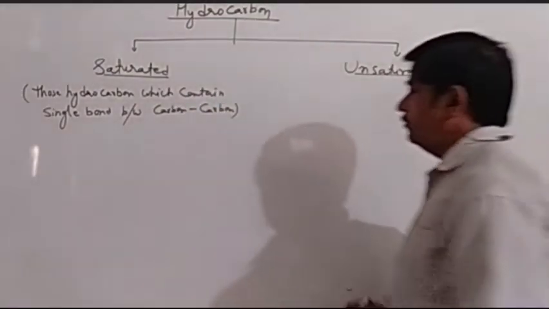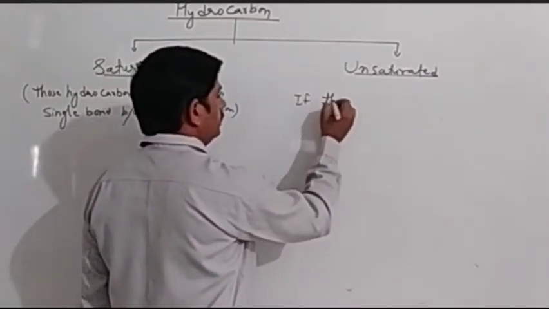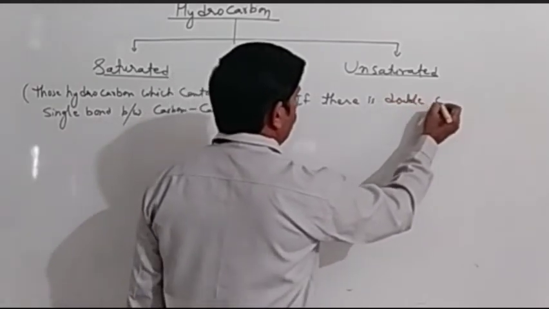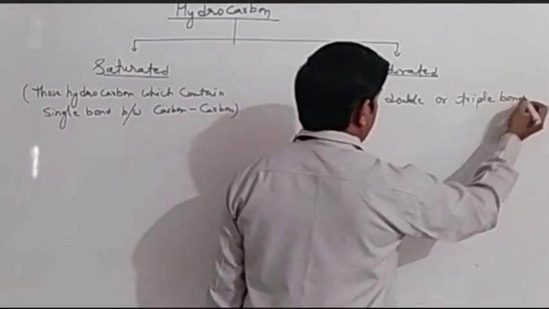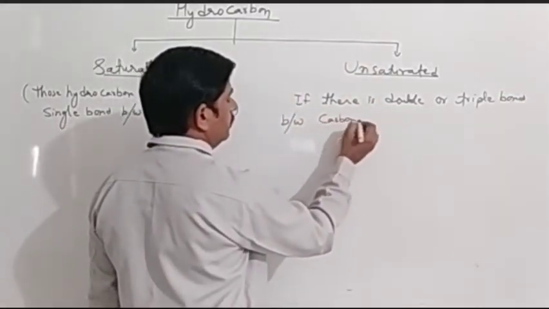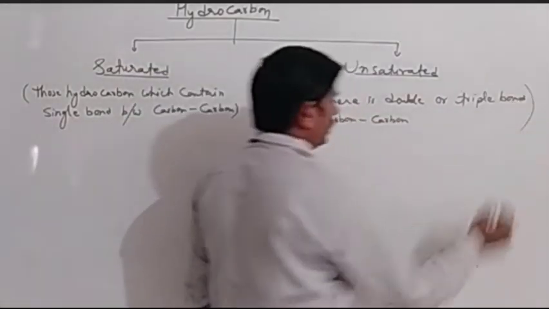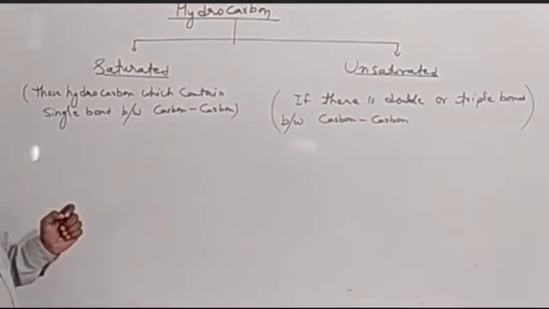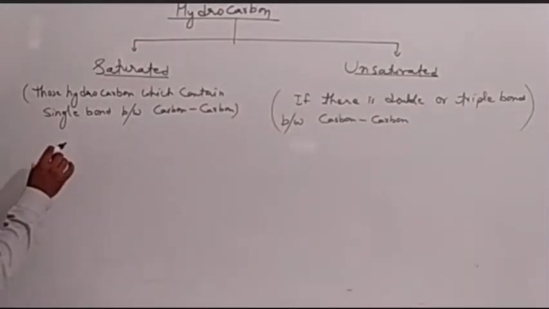And if there is a double or triple bond between carbon and carbon, then they are called unsaturated hydrocarbons. If we are talking about saturated hydrocarbons, I can take a single example to make you understand.